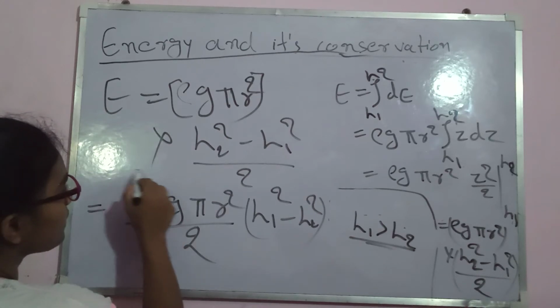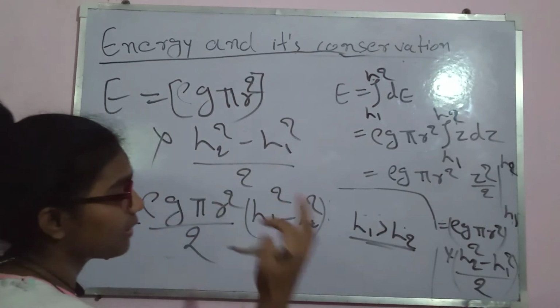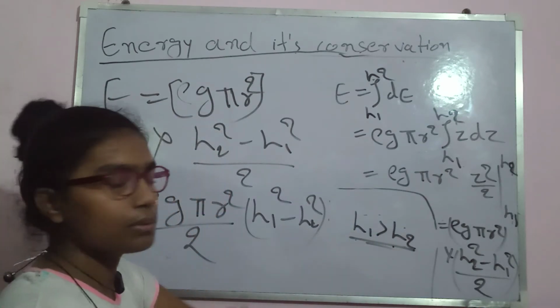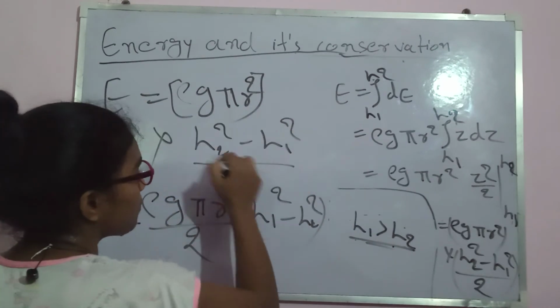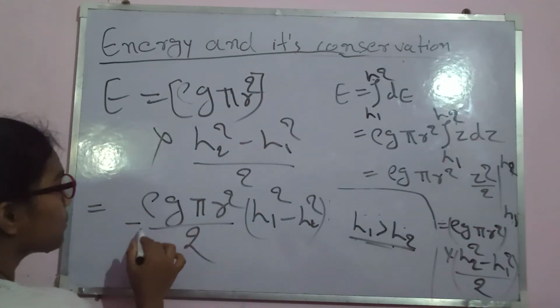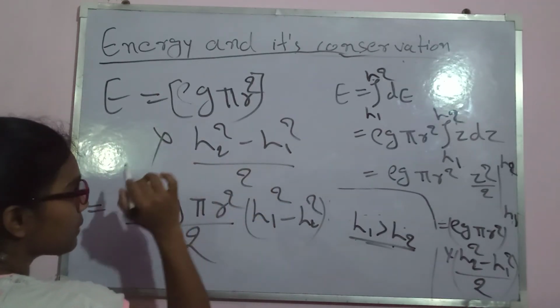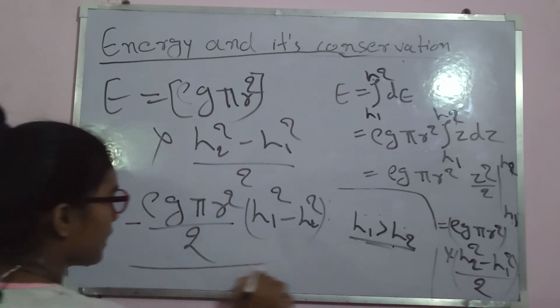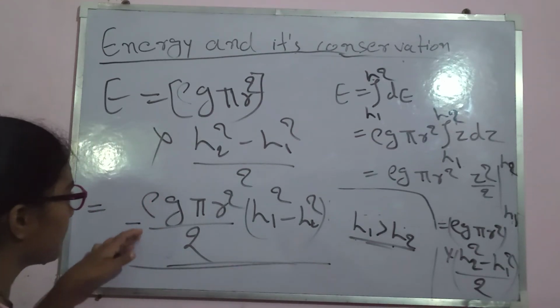We have seen that this is our result, but since in our figure h1 was greater than h2, whatever value we take, even if it's in the square, when we put in the values we will see that this part will be greater than this, so simply a minus sign comes here, and this will be our final result.